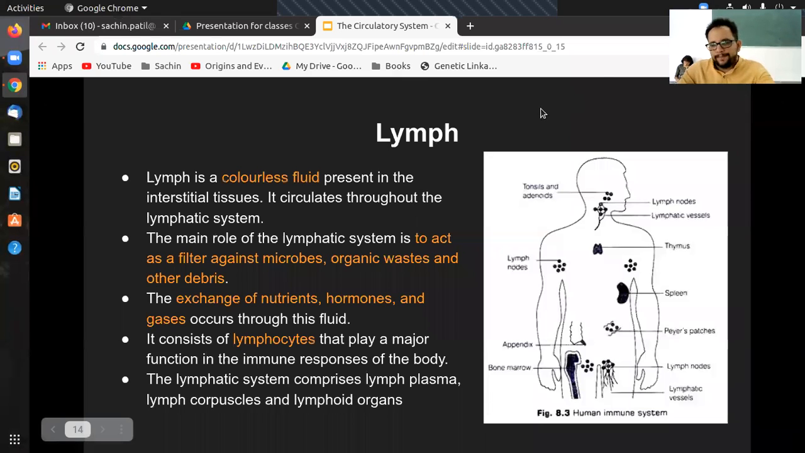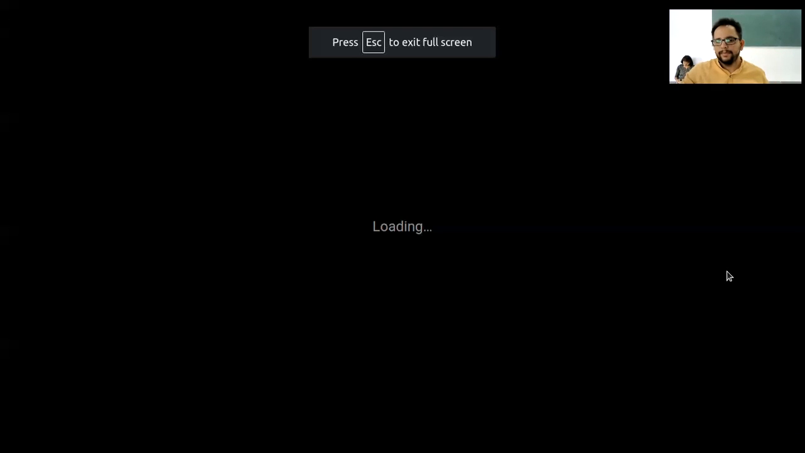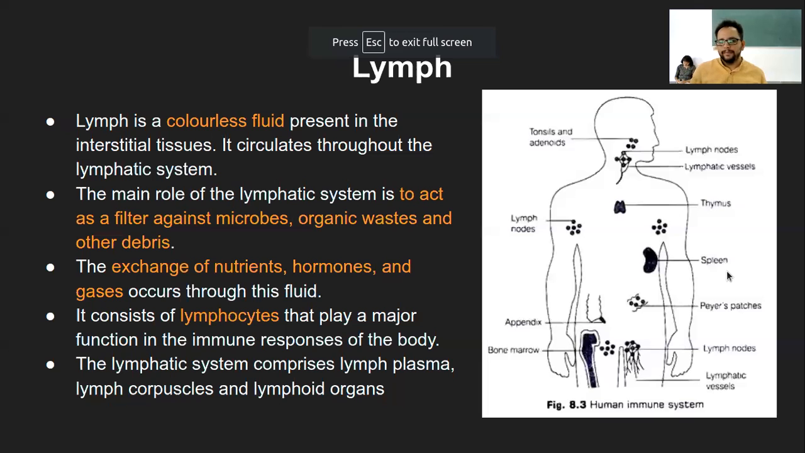I have a question, sir. Yes. So is lymph more like a proper fluid like blood is, or is it more gooey like pus? It's not like pus for sure. It's more like blood.